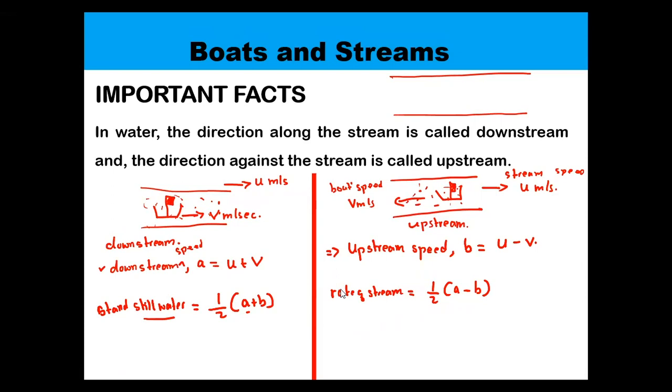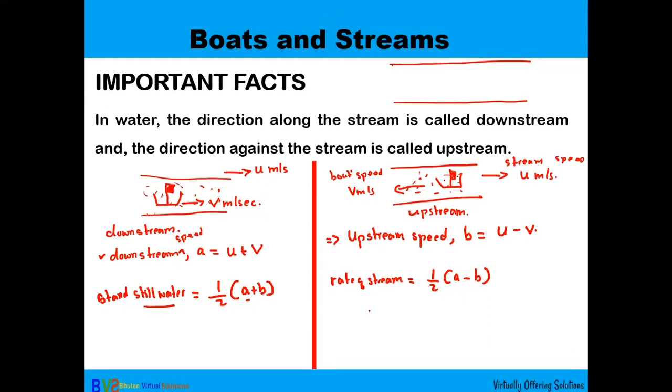The speed of the boat, the speed in still water, and the rate of stream. The rate of stream is the speed at which the river is flowing. Don't worry, you don't need to know the details of the derivation of the formula. The only thing you need to take care of is the formula.